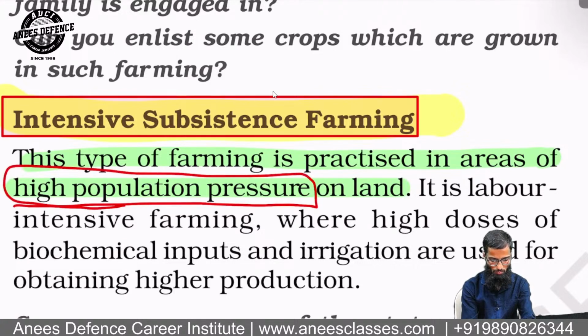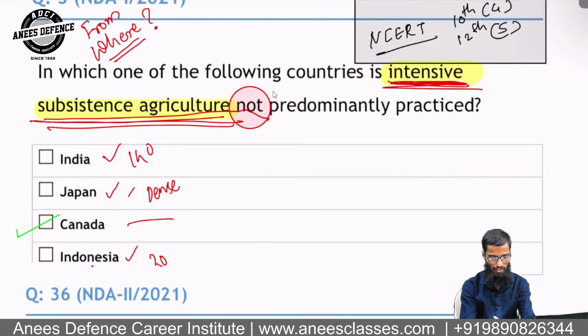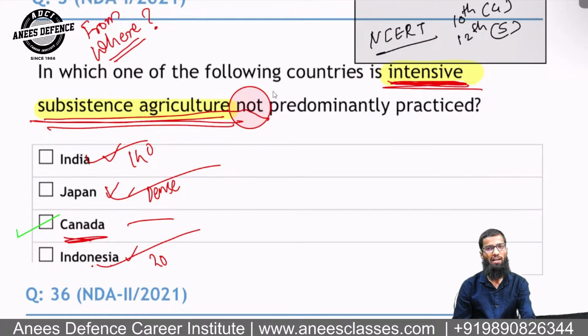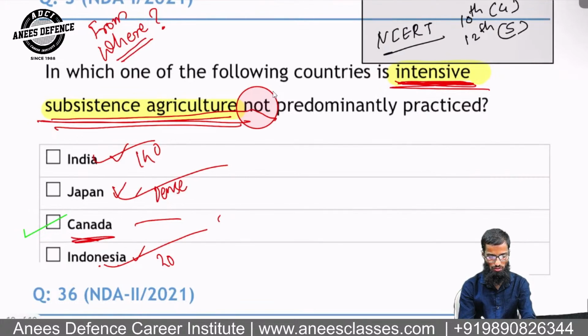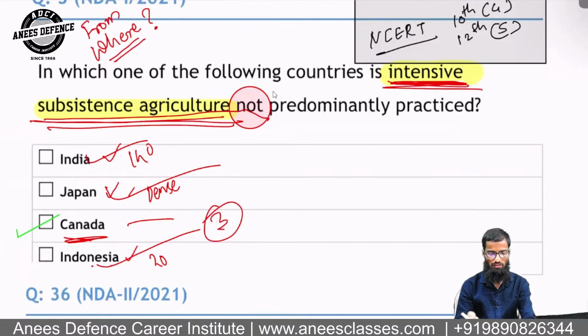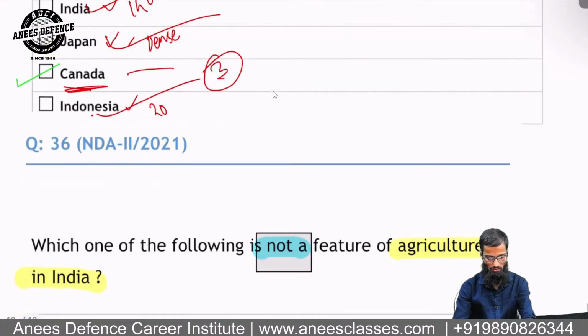Okay, high population pressure. Now if you look at the options, in India you have high population, in Japan you have high population, in Indonesia you have high population. Only country which remains with the low population is Canada. That's why I have given answer option number 3. And this is how they ask questions.